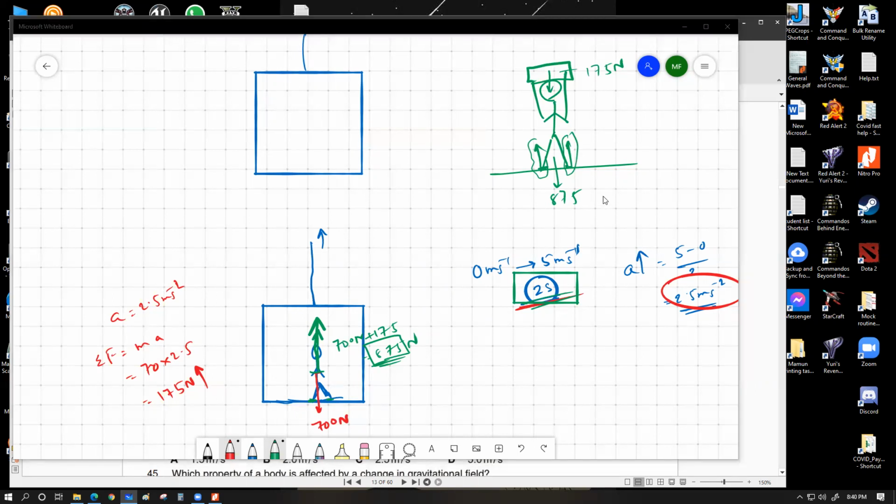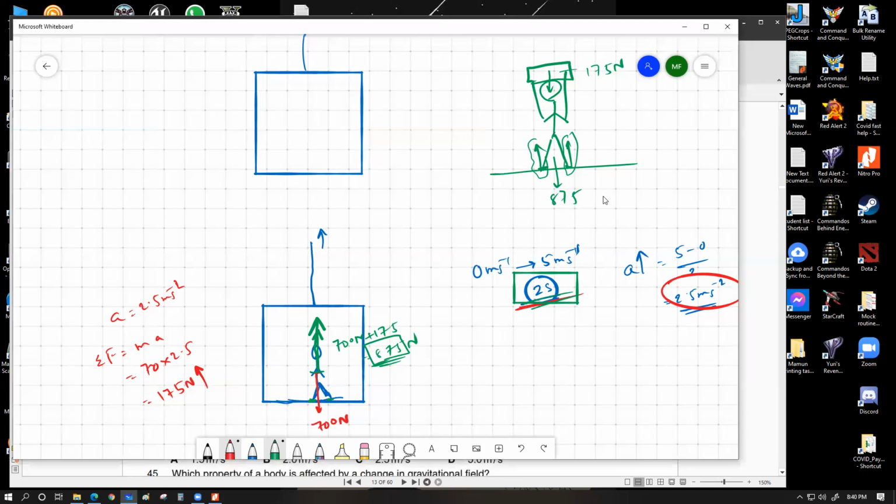So what happens beyond that point? This will happen for the 2 seconds, and after the 2 seconds, the acceleration will no longer be there. So the lift would have reached this 5 meter per second speed, and the lift should now maintain uniform speed. So when the lift once again reaches uniform speed, I will once again reach 700 Newton. When the lift is in motion, this upward force will once again become exactly 700 Newton, and uniform motion of 5 meter per second will continue.